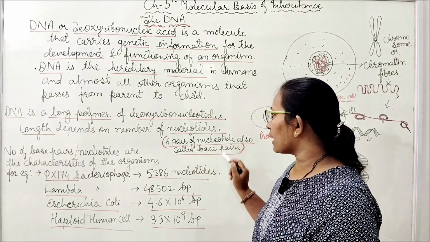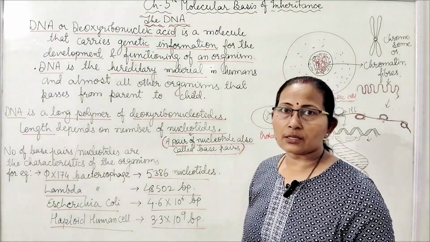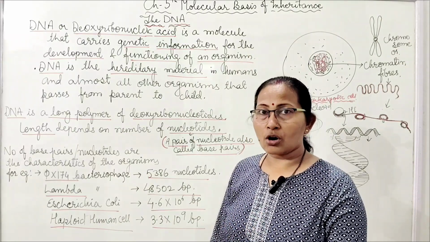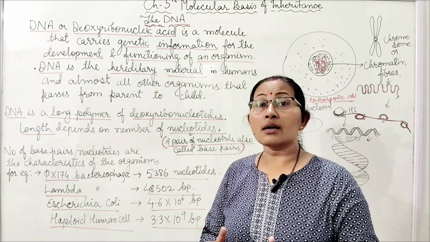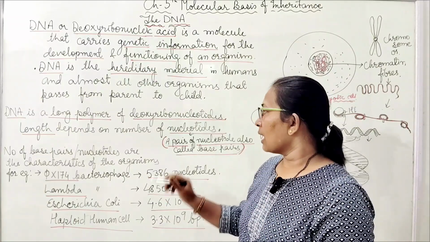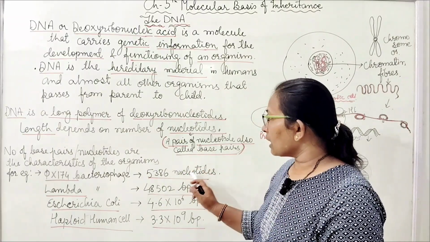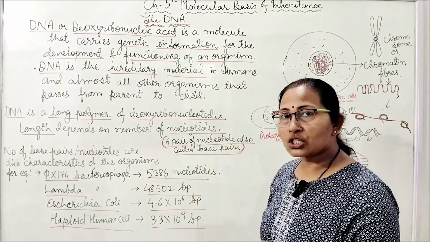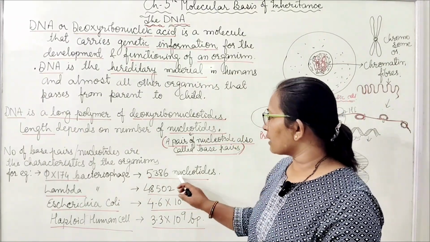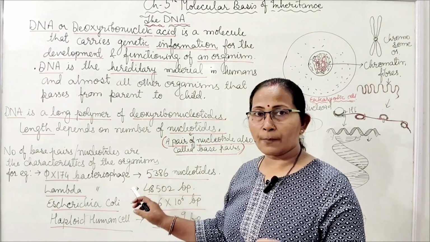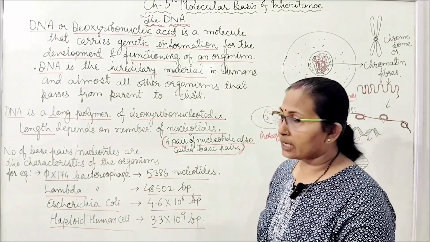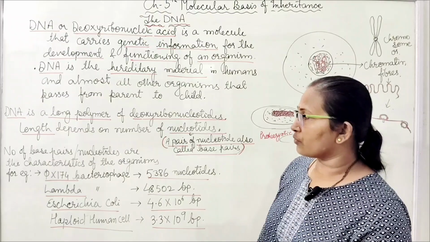A pair of nucleotides will be on the double-stranded DNA and that forms a base pair. In bacteriophage phi X174, there is only single-stranded DNA. That's why here it is written nucleotides, not pairs. 5386 nucleotides are present in phi X174.